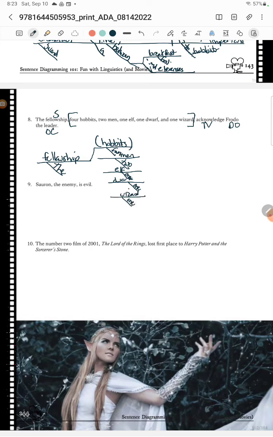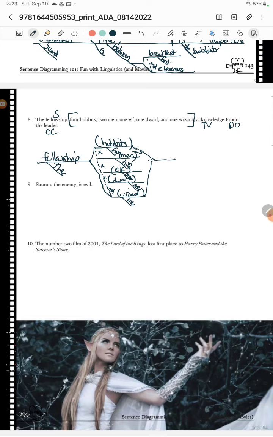All right, and then each one of these is an appositive. So we're going to parentheses like crazy. And then we put little lines in between all of these. This is a comma, this is a comma, this is a comma. Ooh, and that's an "and." And 1 wizard. All right, and because we're in the middle, we got to join it back up again.